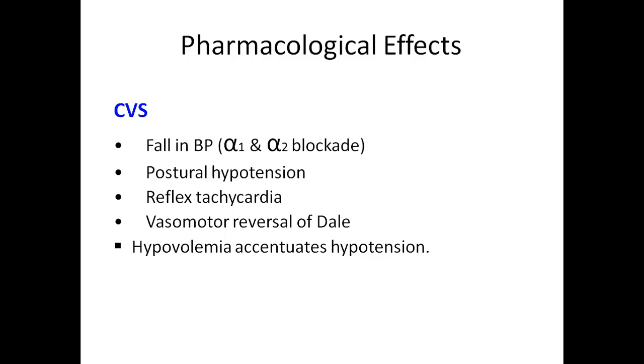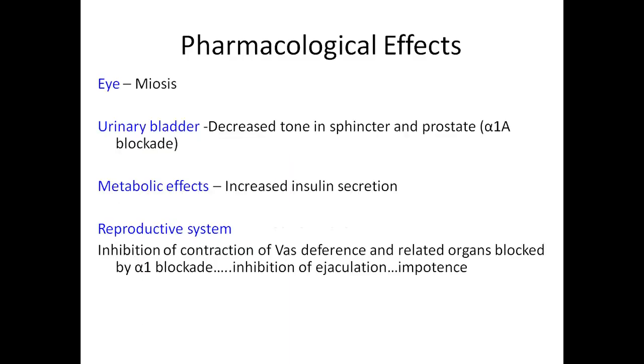Hypovolemia accentuates hypotension. In the eye, it causes miosis. In the urinary bladder, it decreases tone of sphincter and prostate by alpha 1 blockade. Metabolic effect: it increases insulin secretion. In the reproductive system, it will inhibit the contraction of vas deferens and related organs by alpha 1 blockade, inhibit ejaculation and cause impotence.